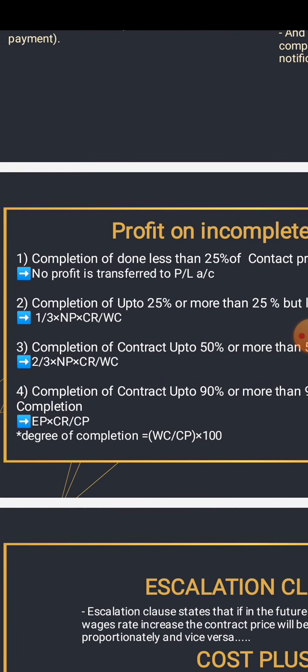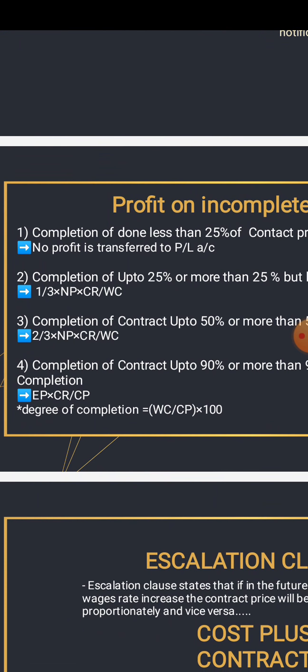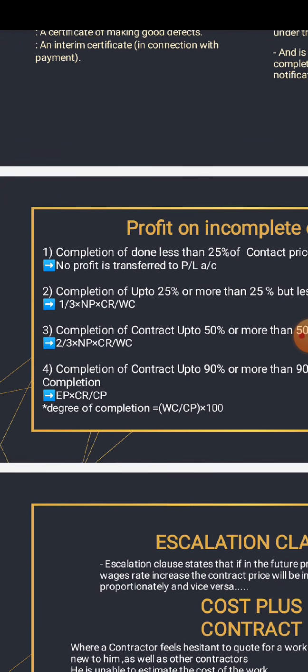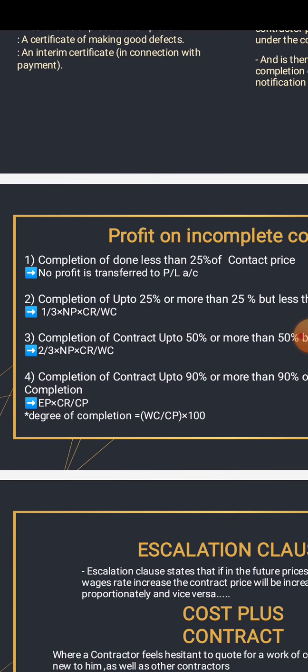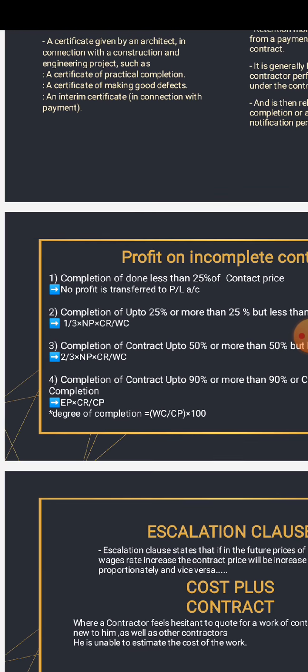So we just get that formula which is there, which is 2/3 times NP, which is notional profit, then times cash received over work certified.